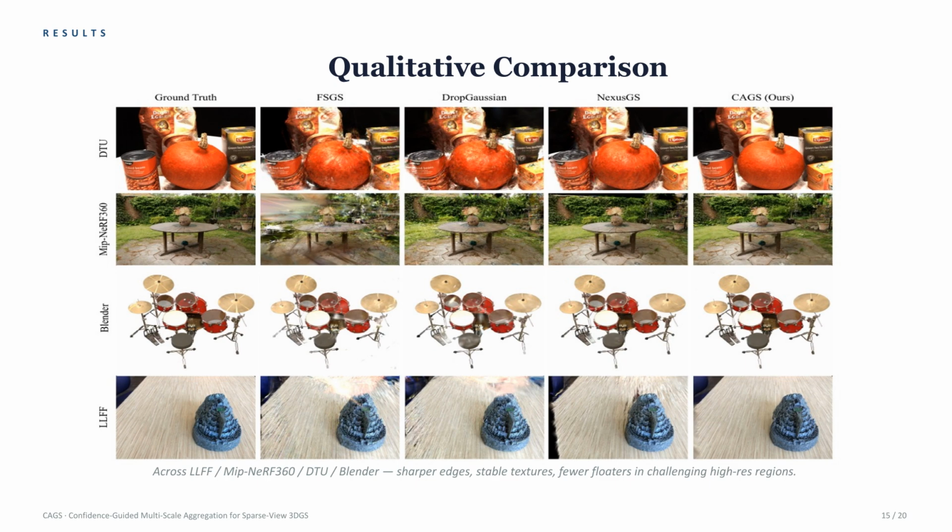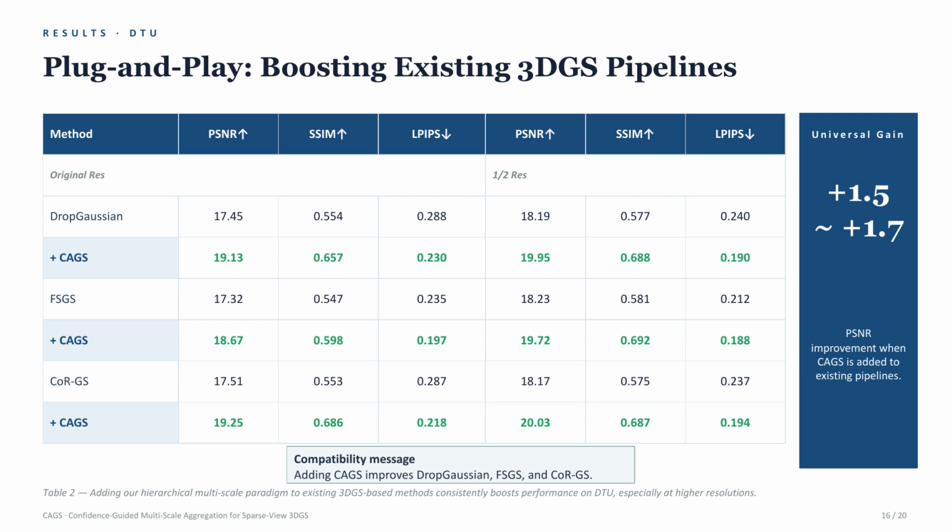CAGS is also plug-and-play. When added to DropGaussian, FSGS, and CoR-GS, it consistently improves performance on DTU, with around 1.5 to 1.7 decibels PSNR gains. This shows that CAGS is a general multi-scale paradigm, not a method tied to one specific backbone.